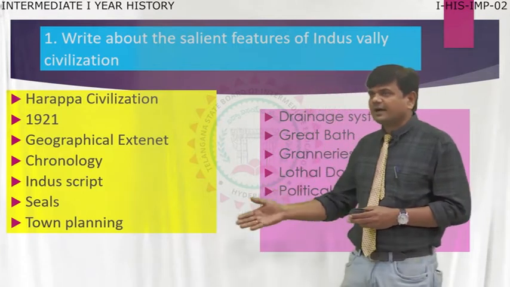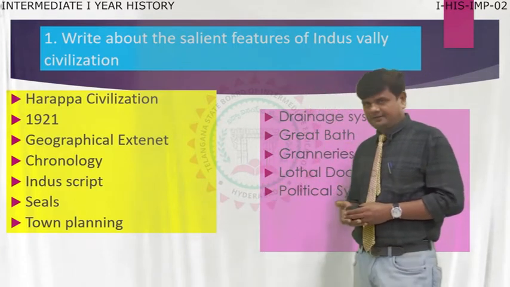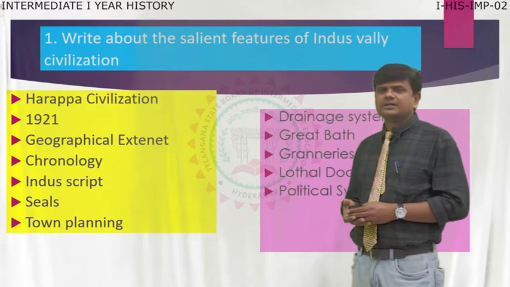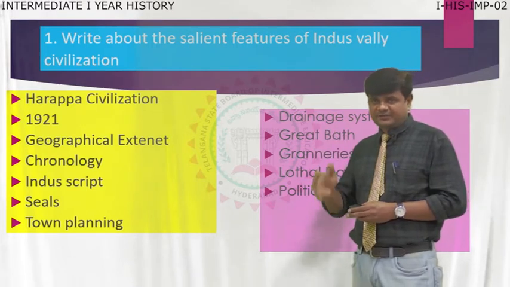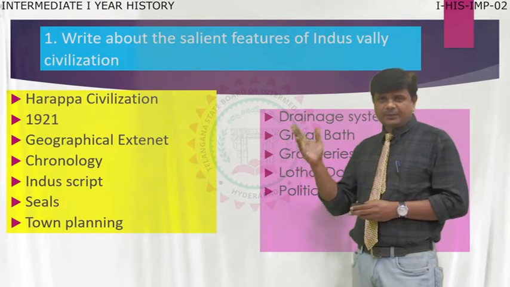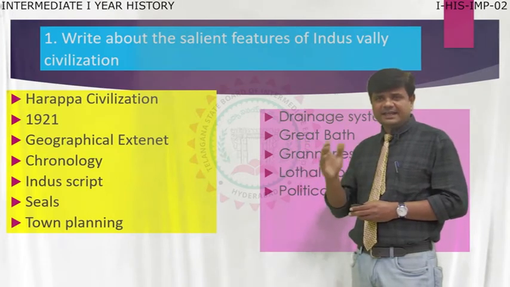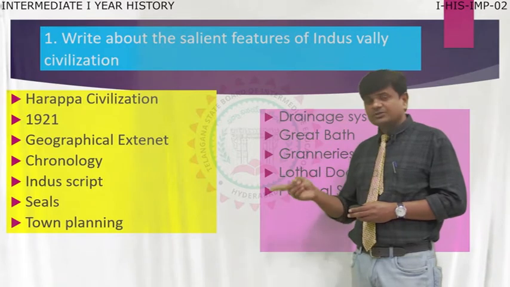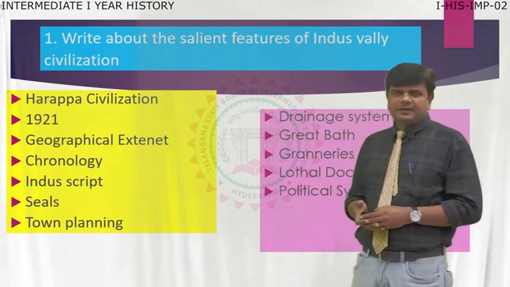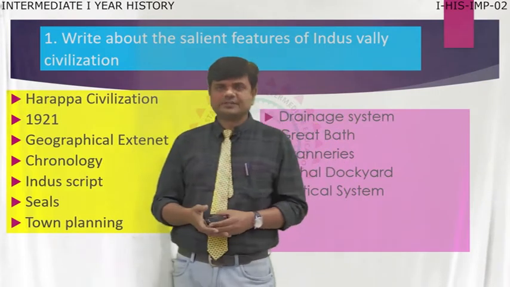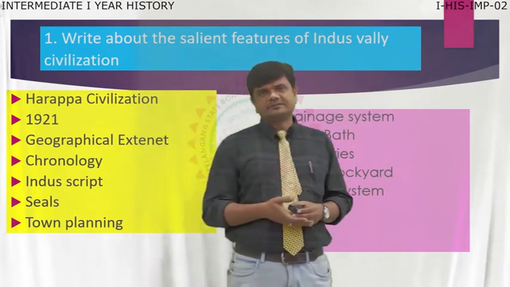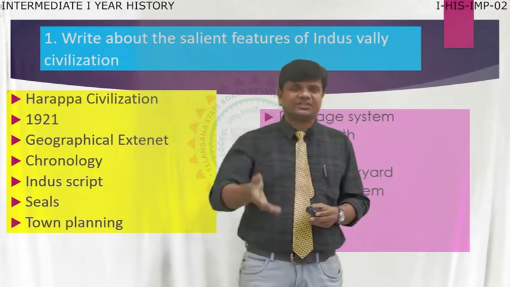Now moving to the next one, town planning. We are talking about the Indus Valley salient features, the important features of the Indus Valley civilization. In that, we completed their chronology, Indus script, seals. Now moving to town planning. Really, the Indus Valley civilization is called a town culture, a city culture. Their civilization is a city civilization.